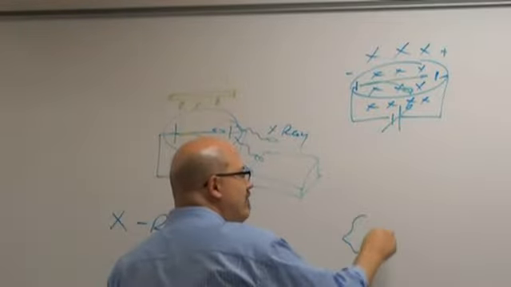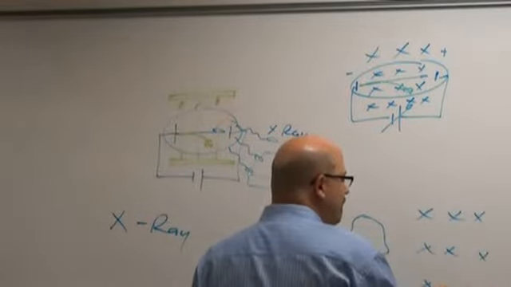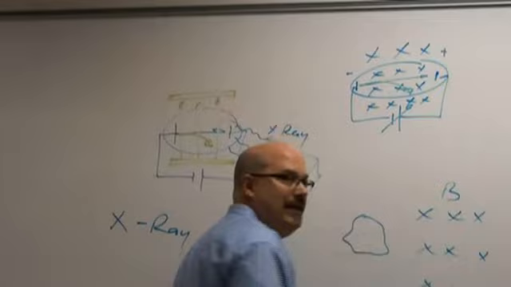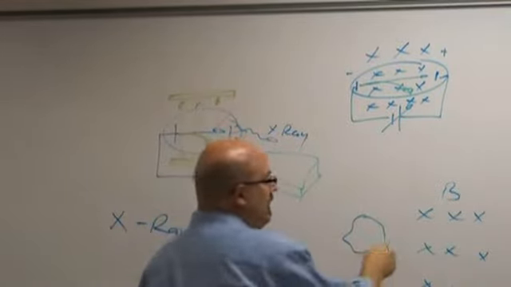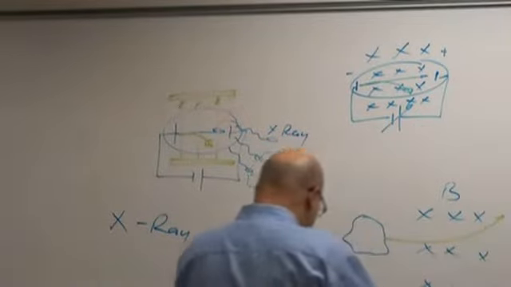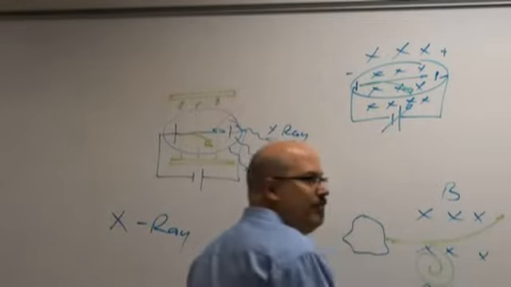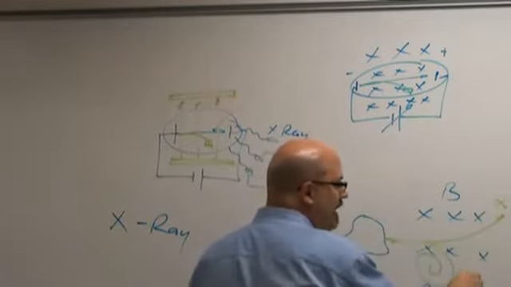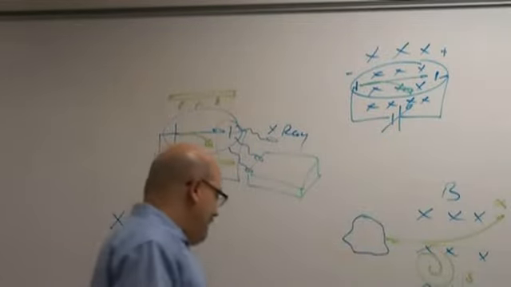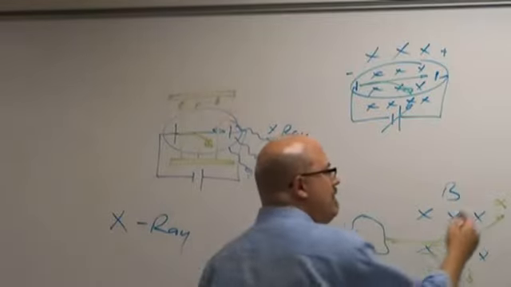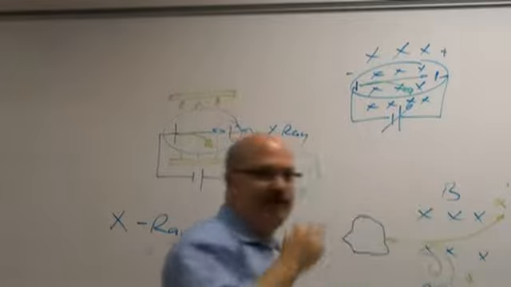So they'd have a radioactive material, and then they would send the rays through magnetic and electric fields. And they found that some of the rays did this, some of the rays did this, and some of the rays went straight through. They called these alpha, beta, and gamma. Alpha, beta, and gamma rays. The alpha rays turned out to be a helium nucleus, a +2 helium nucleus.